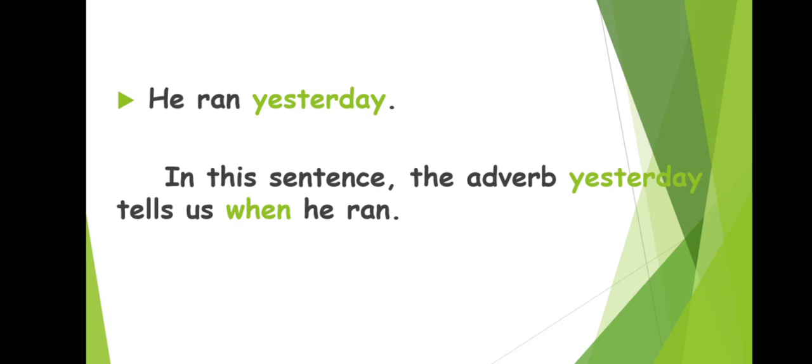In this sentence, ran is the action word or verb. Yesterday is the adverb which tells us when the action is done. So here yesterday is the word which gives more meaning to the verb ran. Now this sentence is about when, at what time the action is done.